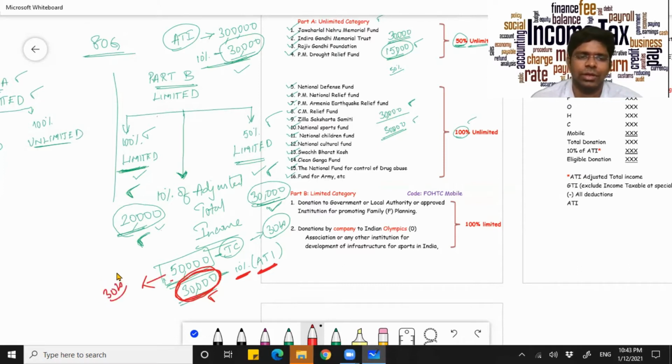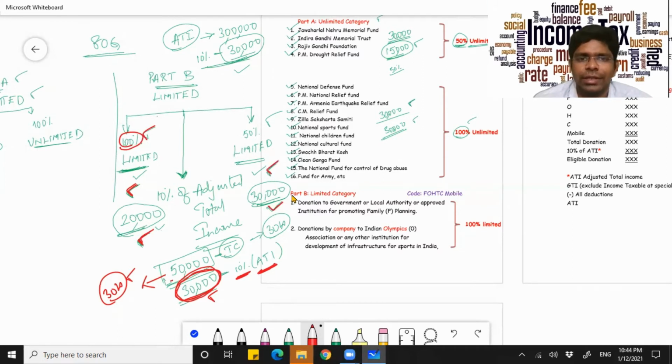So 30K is only permitted as your contribution. Now, the first 20,000, considering this is the 100% limit, you will get a better deduction, full deduction. So you will consider this. And here you have contributed 30,000.